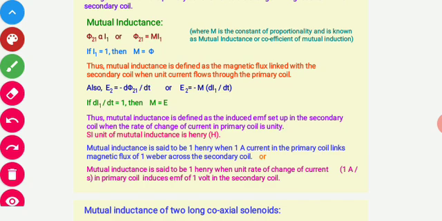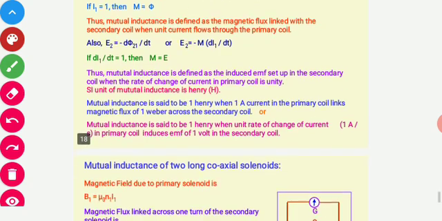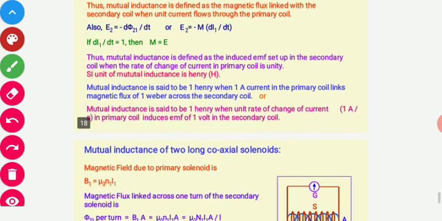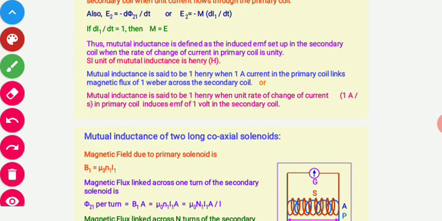Here M is the coefficient of mutual inductance. Mutual inductance is defined as the magnetic flux linked with the secondary coil when unit current flows through the primary coil. The SI unit of mutual inductance is Henry. Okay, you should remember this. Henry is the SI unit of mutual inductance.